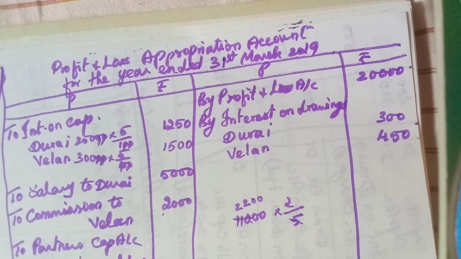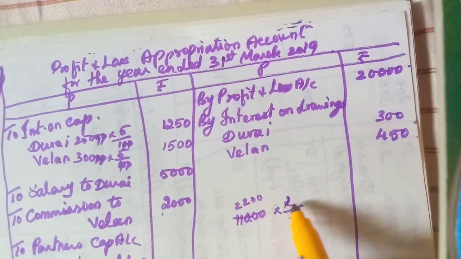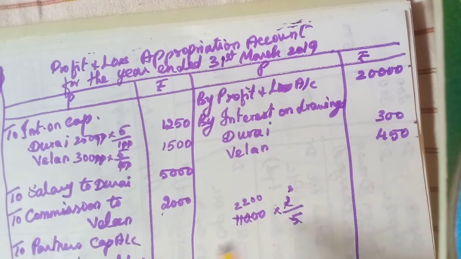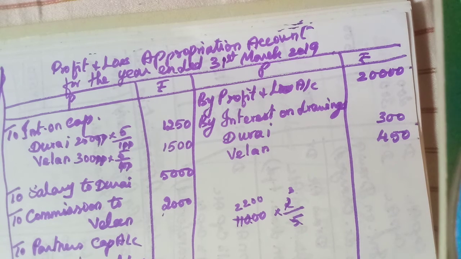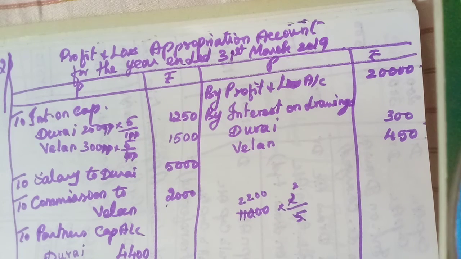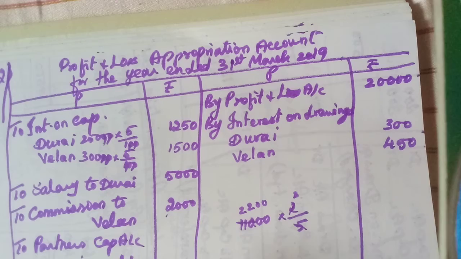Then for Velan, here 2,200, then 3, 6,600. So he will get 11,000. They will get. Okay. Now the profit and loss appropriation account gets over.